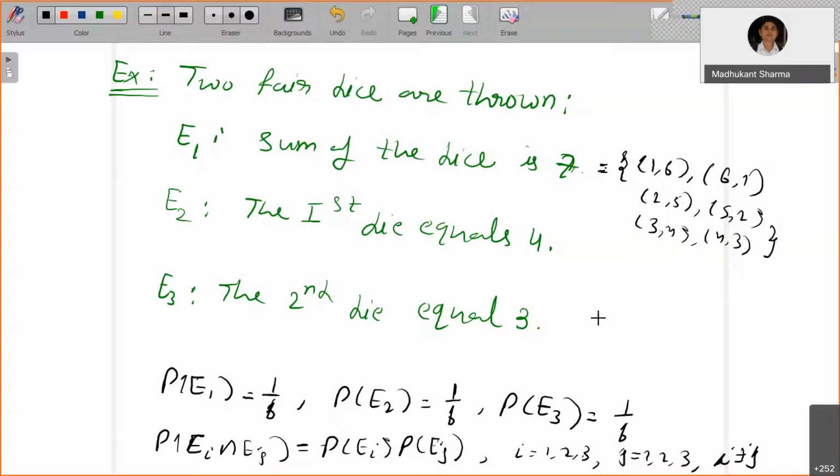You can show that E1 is not independent of E1 intersection E2, and E2 is also not independent of E1 intersection E2. Whether two events are independent or not, you can show by proving whether the probability of E1 and E2 is equal to the probability of E1 into the probability of E2. If it is not equal, they are not independent. If they are equal, they are independent. So you can generalize this to any finite number of events: 3 events, 4 events, 5 events, and so on.